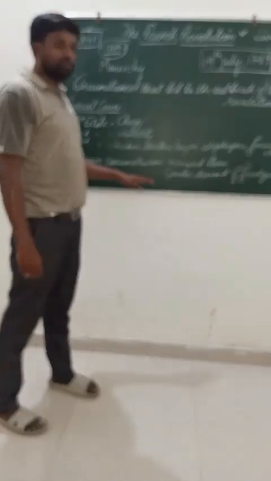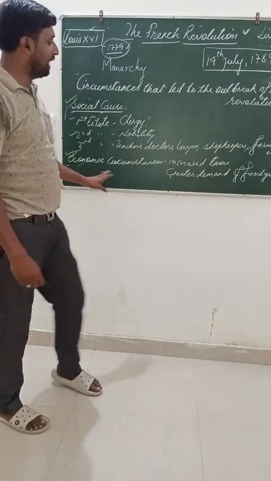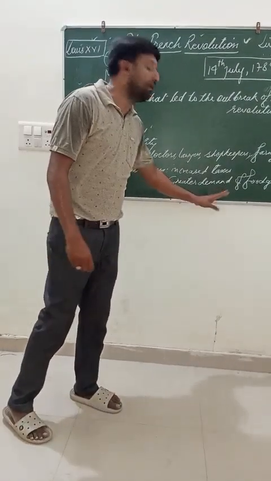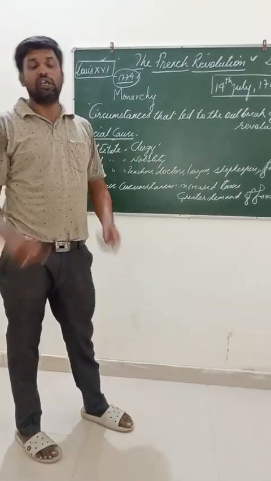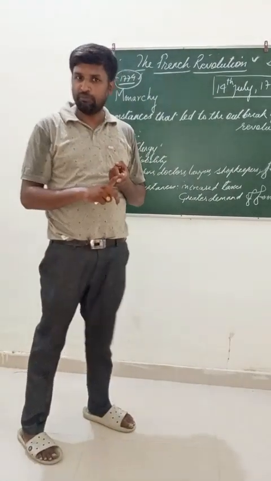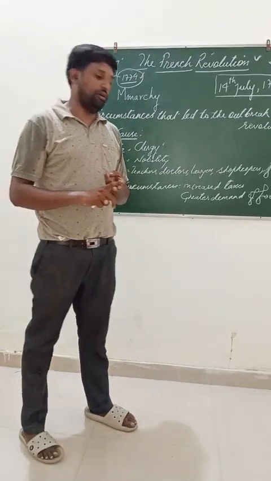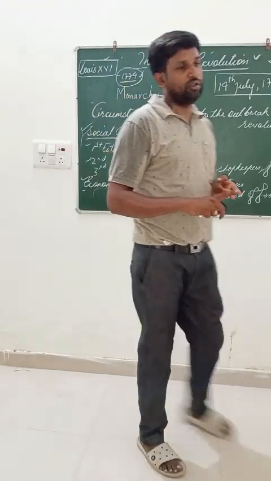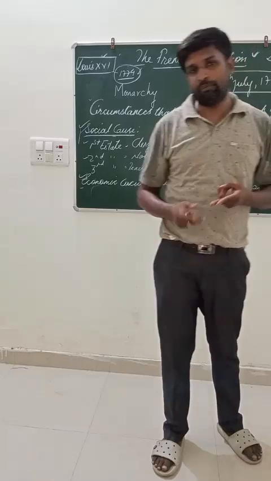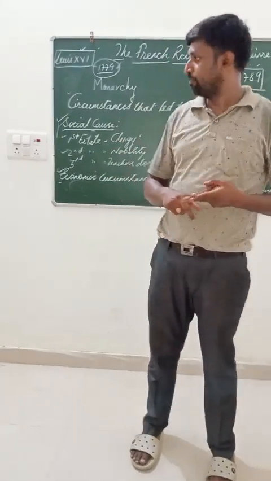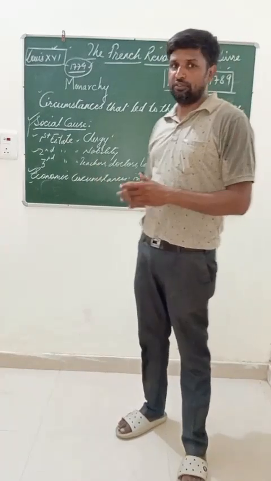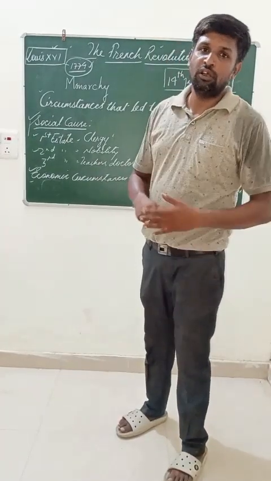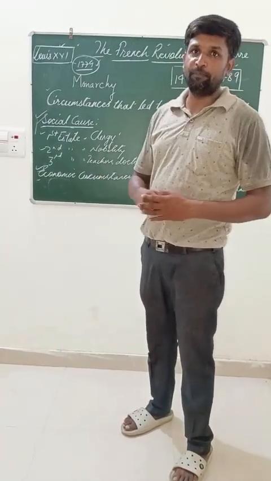And second, we also come to know about the economic cause, that there was a greater demand for goods, because of the increase in population and because the crops were frequently affected by droughts. That was the reason for the shortage of grain and the increase in its price.